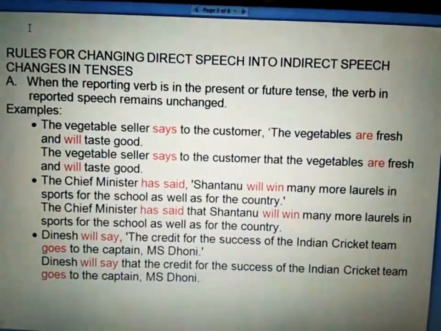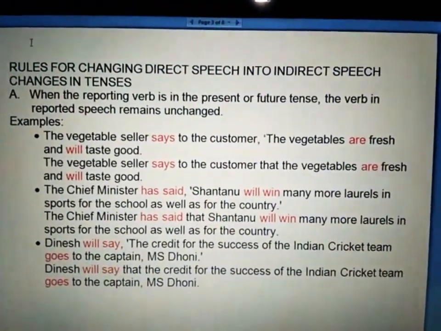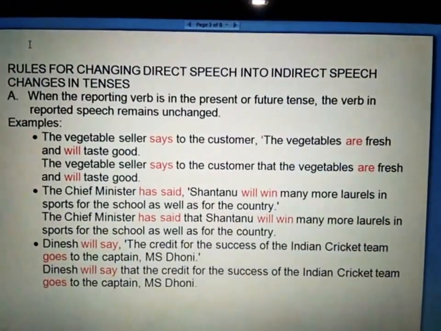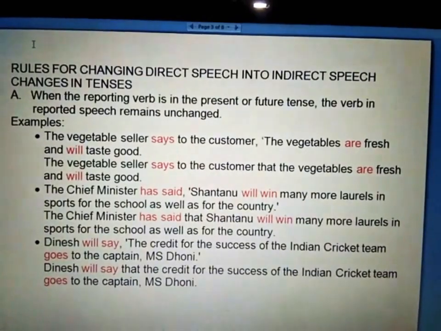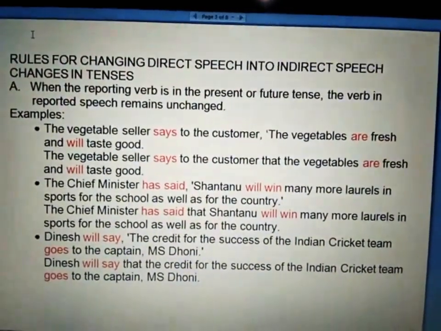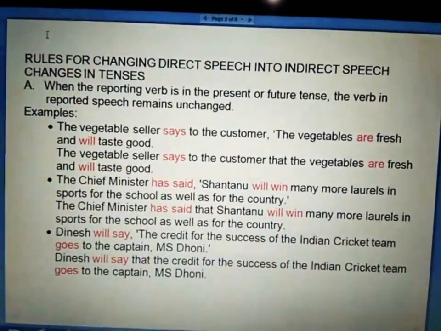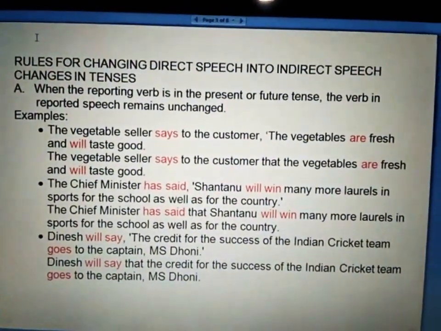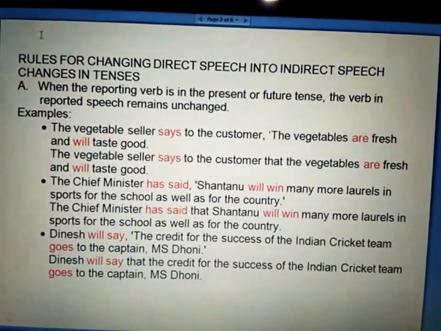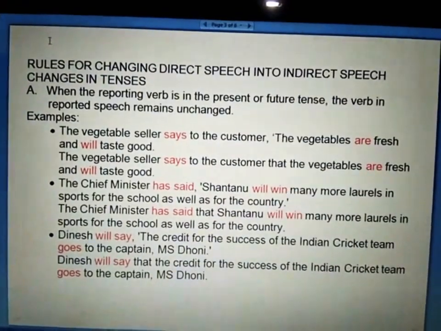Secondly, the Chief Minister has said, "Shantanu will win many more laurels in sports for the school as well as for the country." In our indirect speech: The Chief Minister has said that Shantanu will win many more laurels in sports for the school as well as for the country.